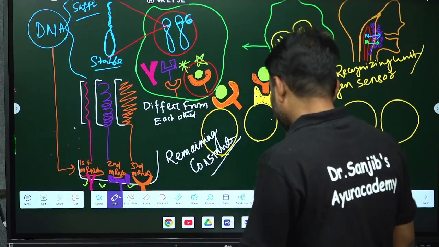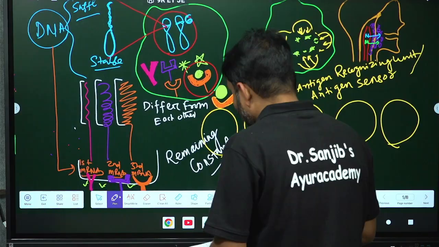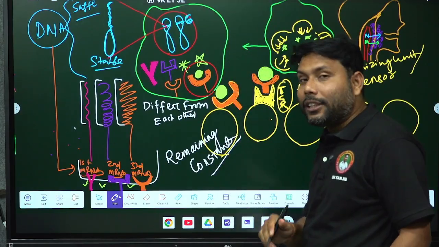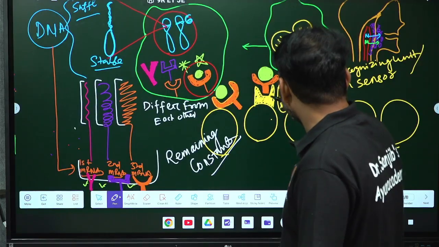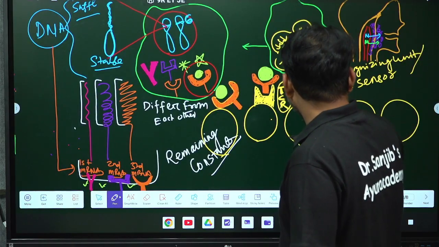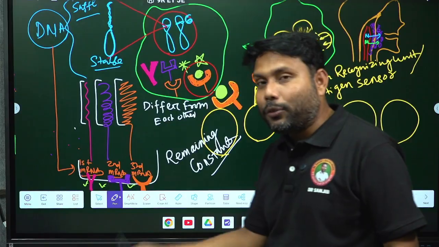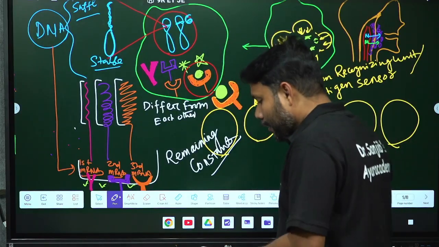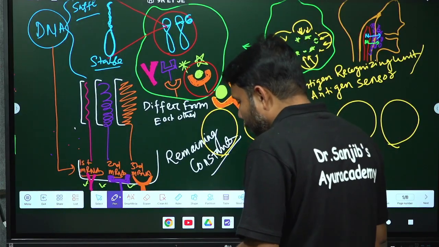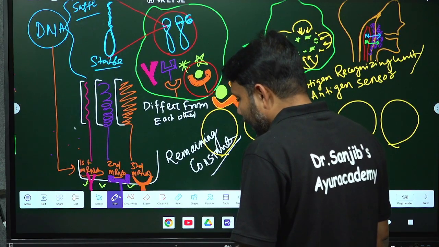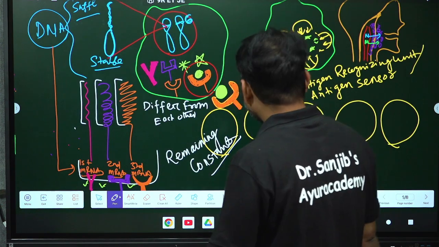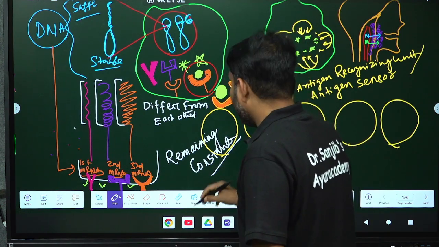Then on the surface of the T cells we are getting two things. One is TCR, that is the antigen recognizing unit or antigen sensor, and the other is the MHC class 2 molecule. So in the T lymphocyte we get two sensors: a TCR sensor and an MHC class 2 sensor. What is MHC? Major histocompatibility. What is the work of it?